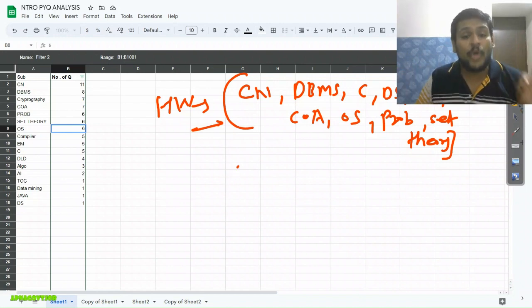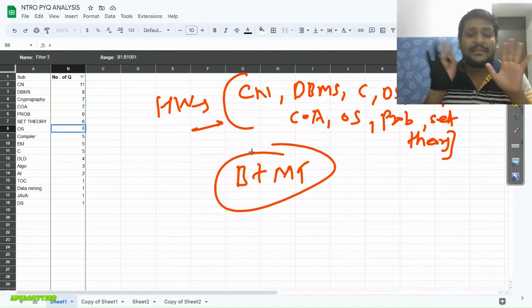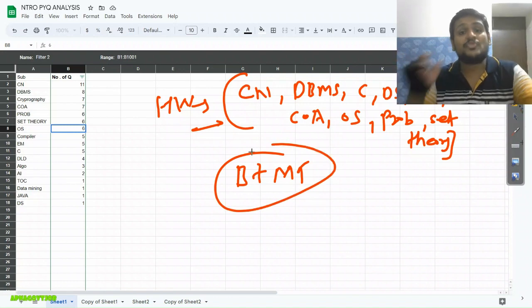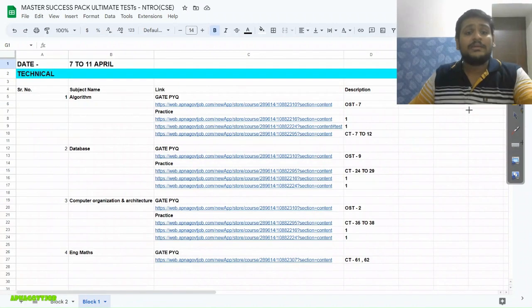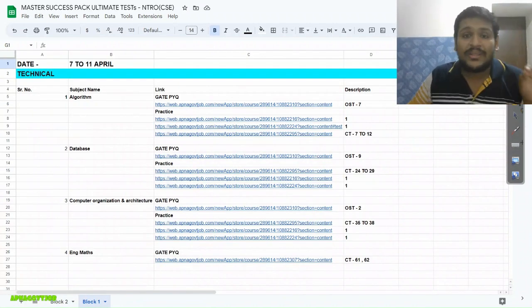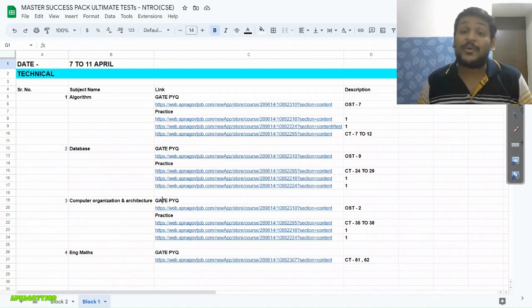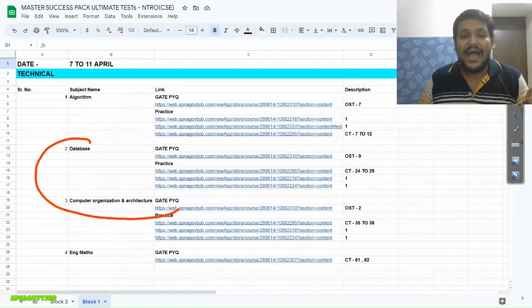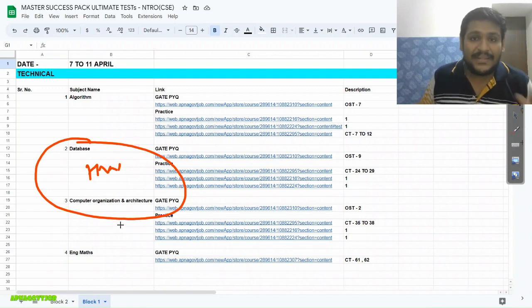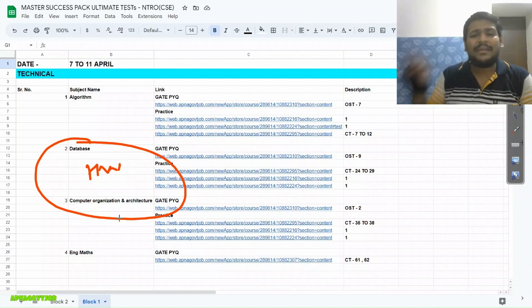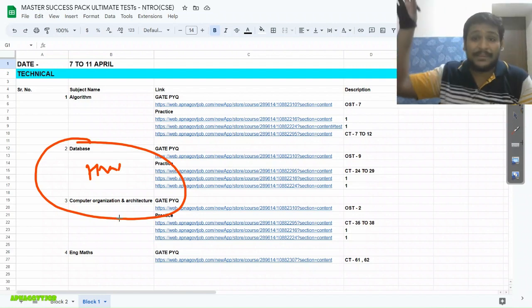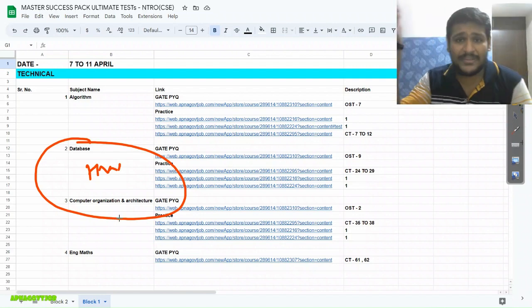focus on our block wise questions plus mock test questions, okay. Whatever concepts are there, just do that from the subjects which you already left, okay. It is the right thing to do now. So already we completed block 1, where you can see I kept database and COA, which are our high weighted subjects, correct. And I also kept algorithms and engineering mathematics. Now you will say engineering mathematics is also high weightage, and you can take it for that, but I definitely consider probability as a separate part, and set theory also, from engineering mathematics.